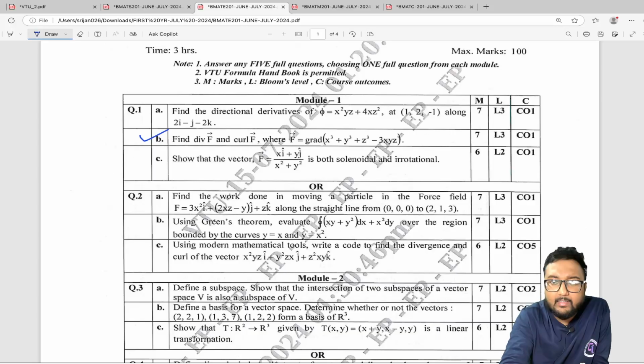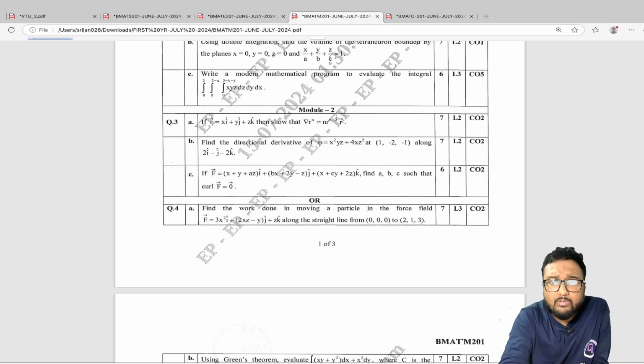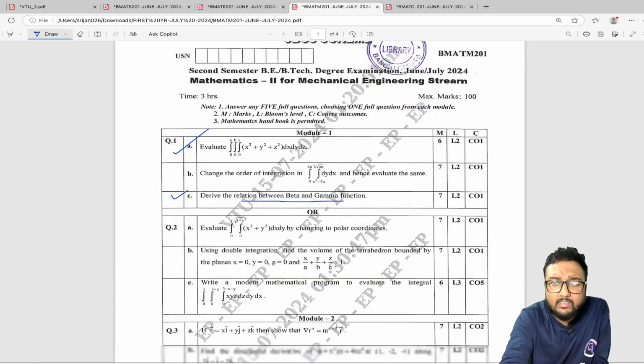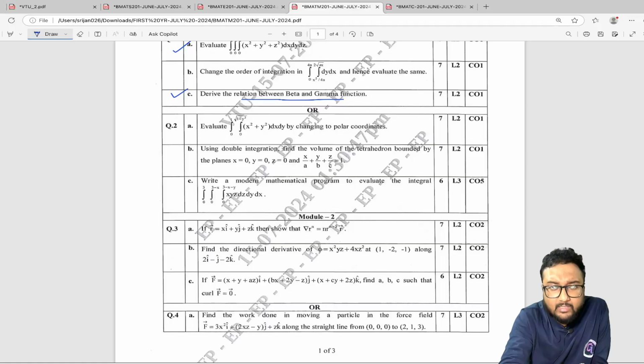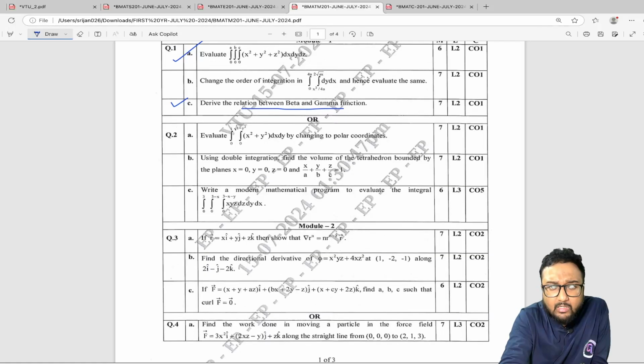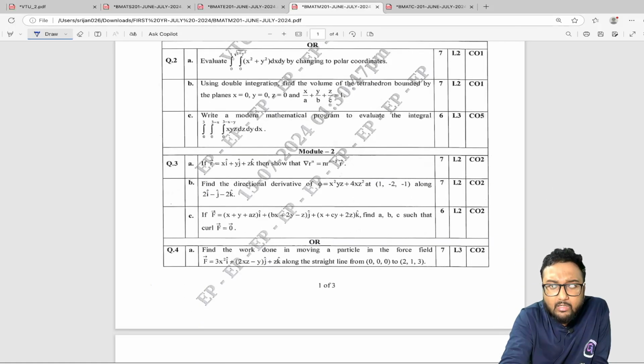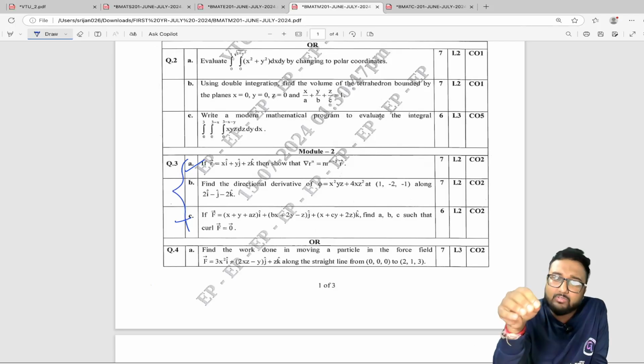And then we have the question paper of mechanical engineering, and here is a question from question number 3c as well, and 3a as well. All these questions, this directional derivative, I'll come to that later. All these questions are already solved there, okay.